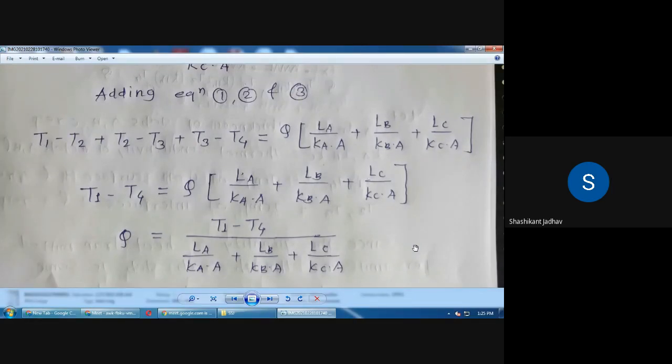Can anyone tell me what is this LA upon K into A? What is the another name for this term LA upon K into A? Anyone unmute yourself and tell me.